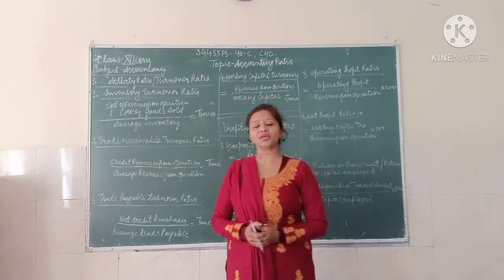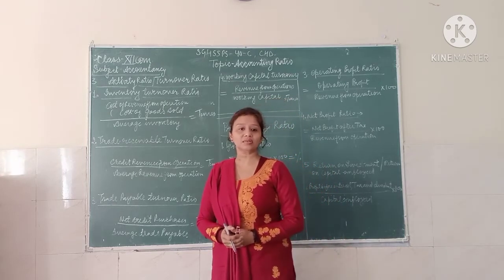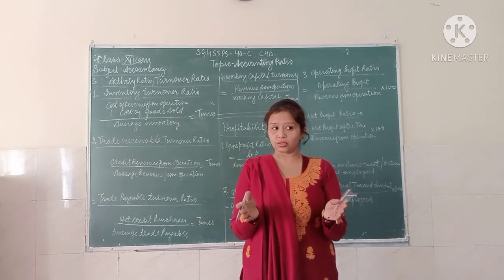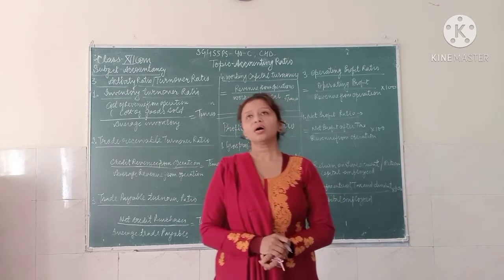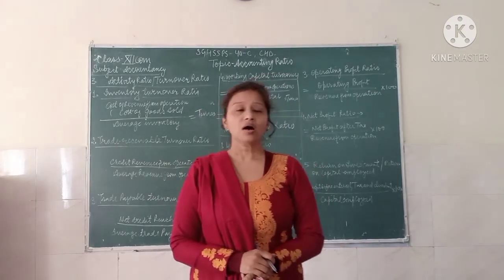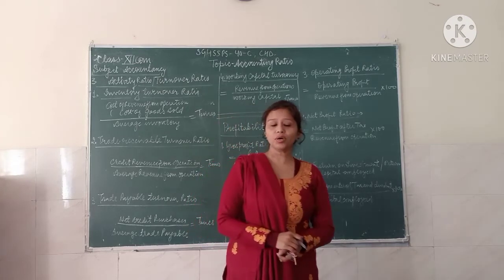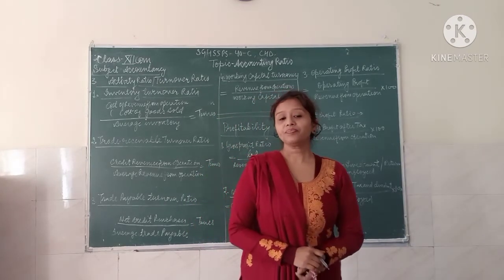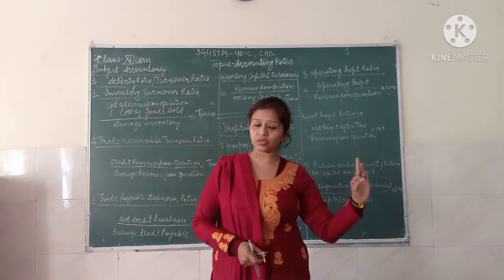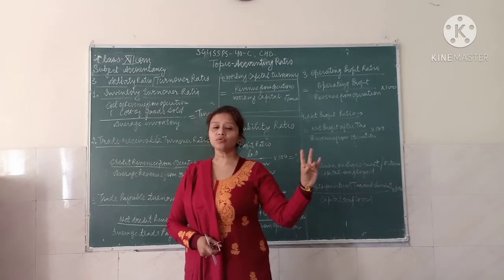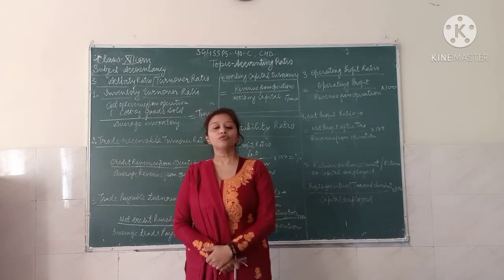Previously, we started the topic of accounting ratios, and as you all know, there are basically four dimensions of accounting ratio we are going to study: the liquidity ratio, the solvency ratio, the activity or turnover ratio, and the profitability ratio. So if you study the accounting ratios, you will have these four kinds of ratio: liquidity ratio, solvency ratio, turnover or activity ratio, and the profitability ratio. Basically we have four kinds of ratio.